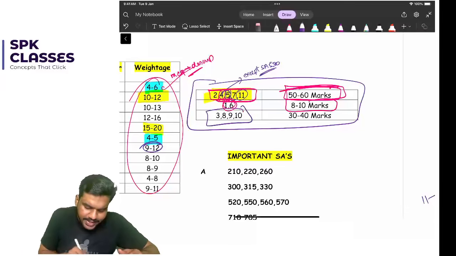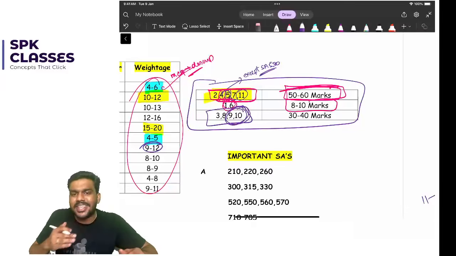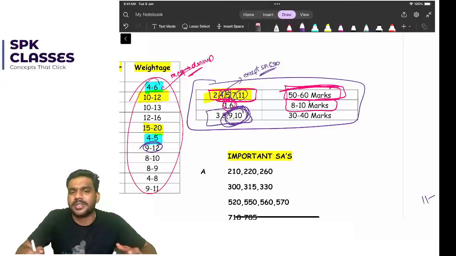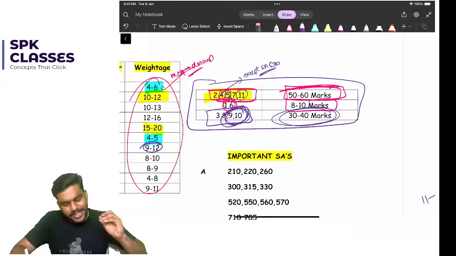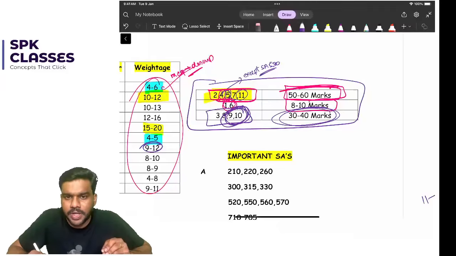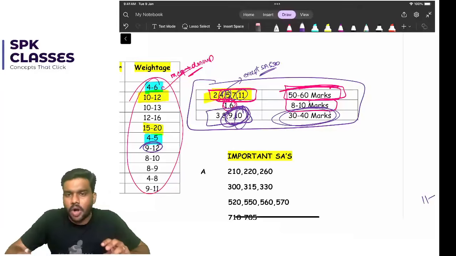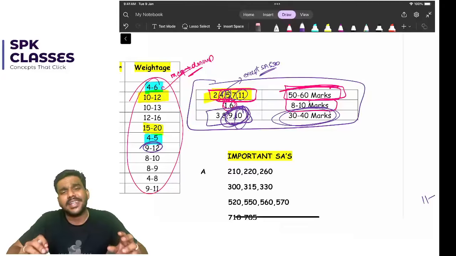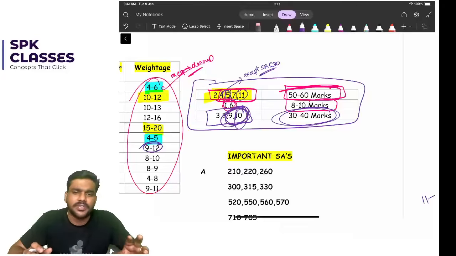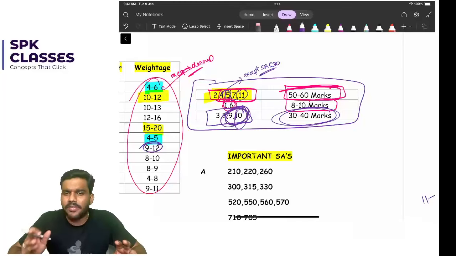Then 3, 8, 9, 10. I know 9 and 10 are lengthy chapters. 8, 9, 10, all these chapters are lengthy, and they carry a weightage of 30 to 40 marks. Please make sure you don't skip these chapters. Chapter number 10, bank audit: I have already uploaded the revision video on YouTube. If you're planning to skip, at least go through that revision video. If you have a question bank, just do a few questions from it.